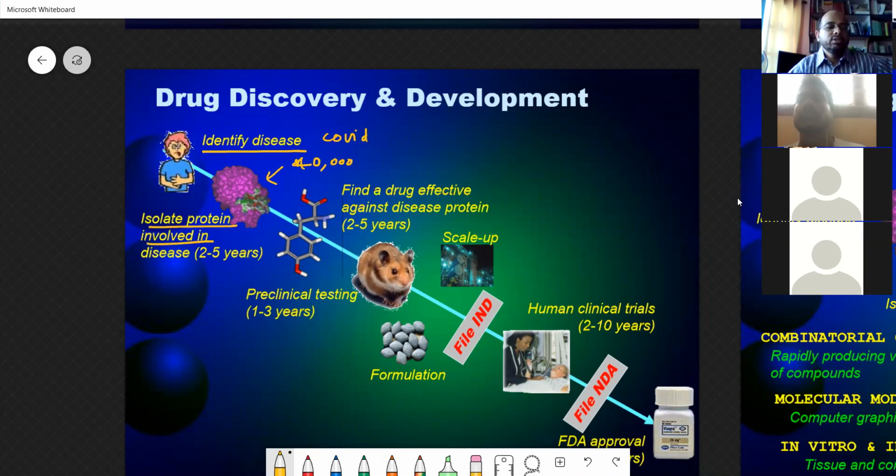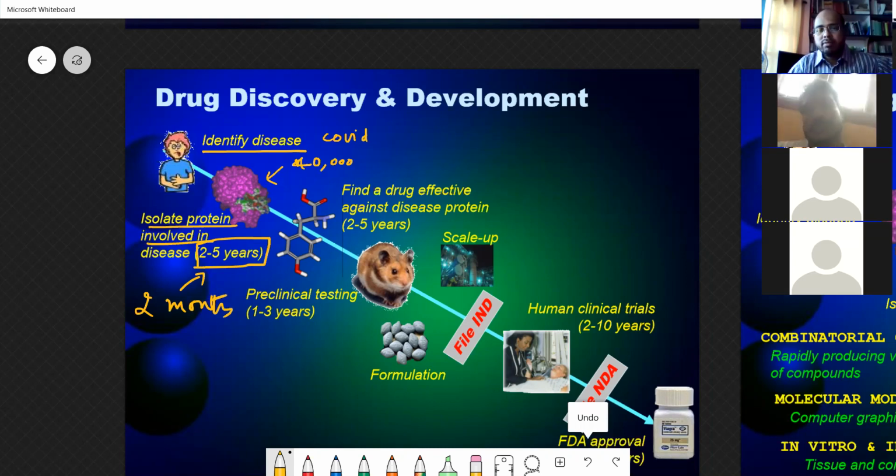Earlier it used to take 2 to 5 years. Now we did it in just 2 months. This is a very good development. Within 1.5 to 2 months, they established the structure. The structure is found in pdb.org.